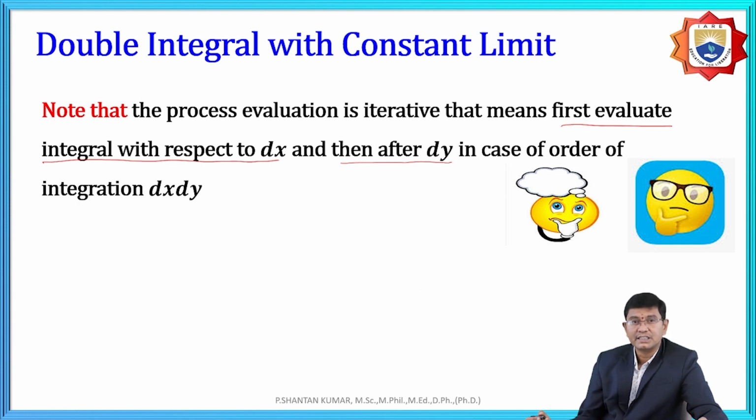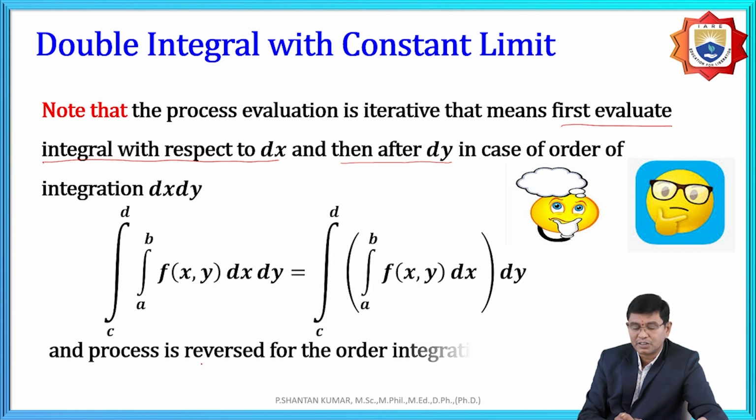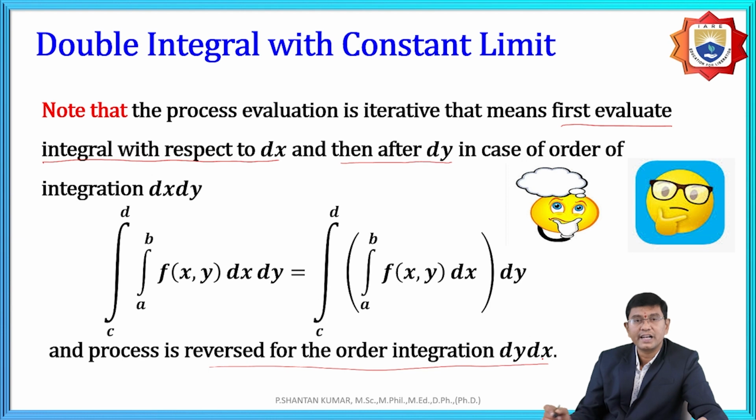That means dx is given first inside, we need to integrate it with respect to x, and after that with respect to y. And similarly, it is vice versa for the integration dy dx. The meaning here is that inside is dy, which we integrate with respect to y, and after that with respect to x. The process is reversed for the order of integration dy dx. Whenever the limits are not mentioned particularly, like for x and y, we need to follow inner to outer.